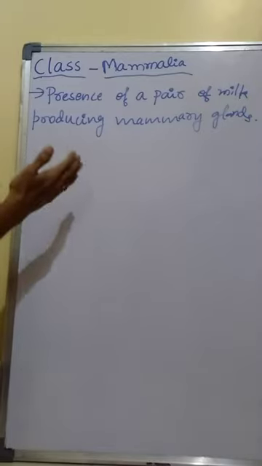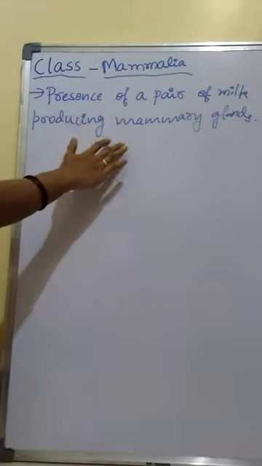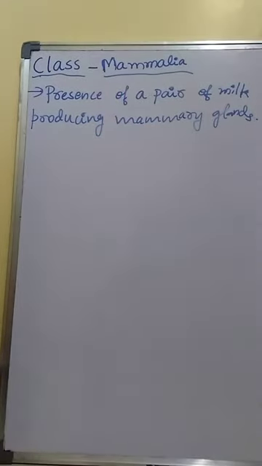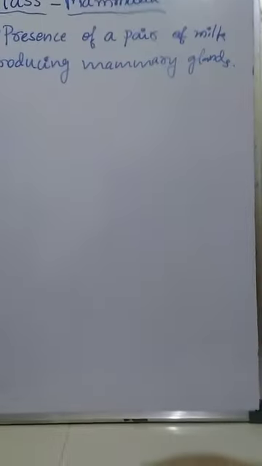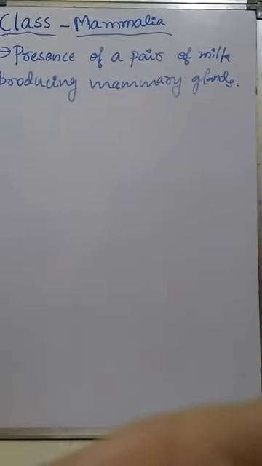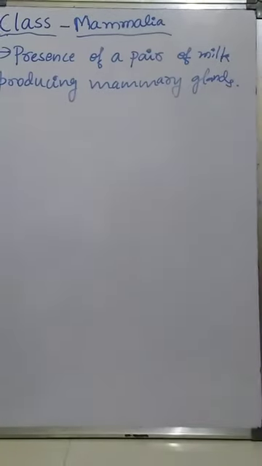In female mammals, these mammary glands are functional, but in males, these mammary glands are non-functional. They are rudimentary.